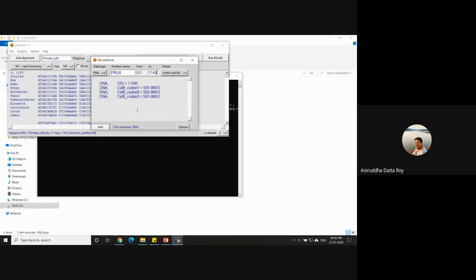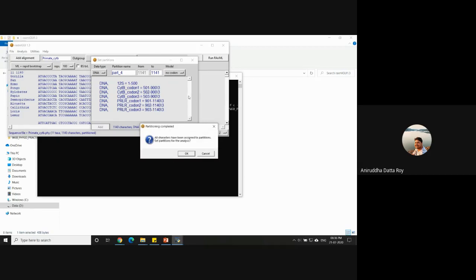I keep it as codon specific, and then I click on add. Okay, so RAxML detects that we've finished all the characters that were available, which is 1140 sites, and it says all characters have been assigned to partitions.